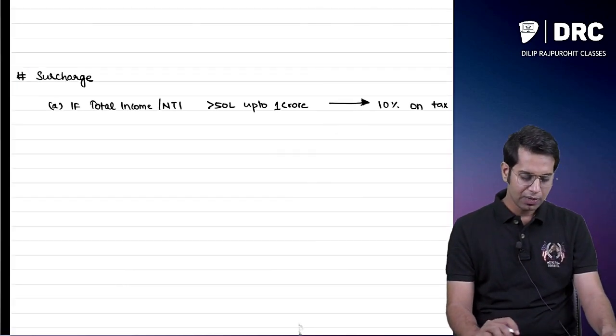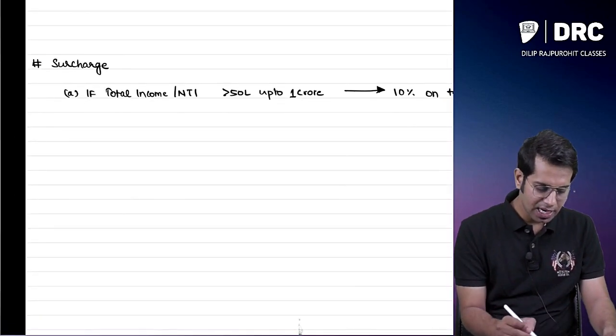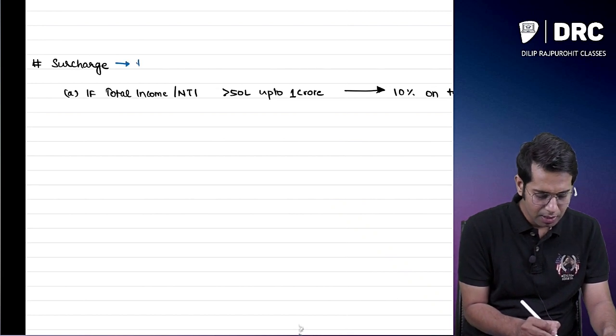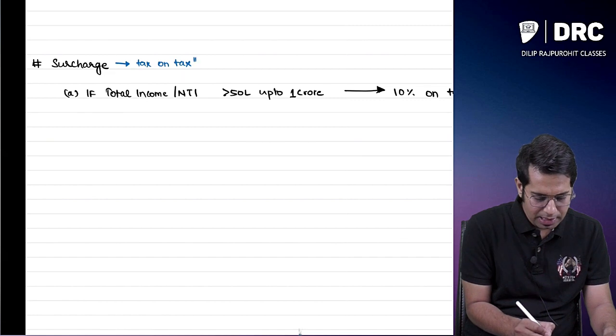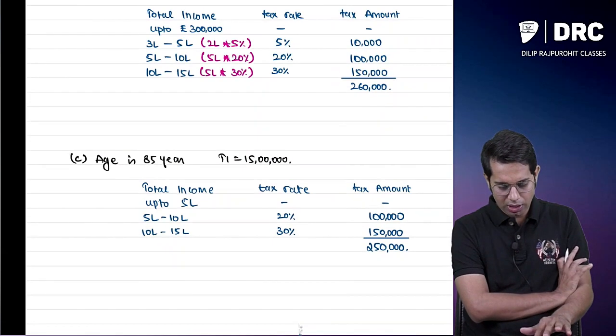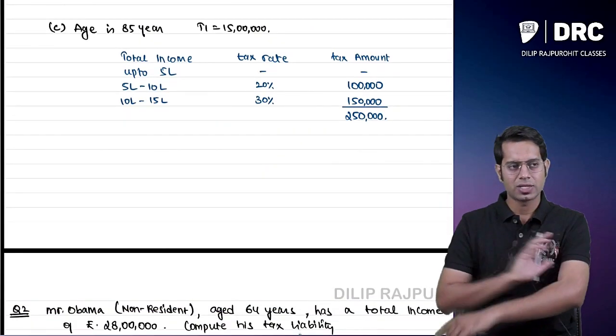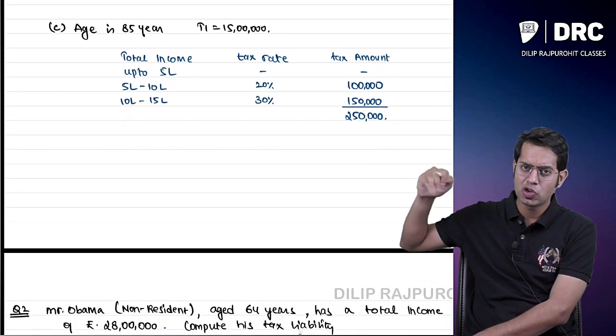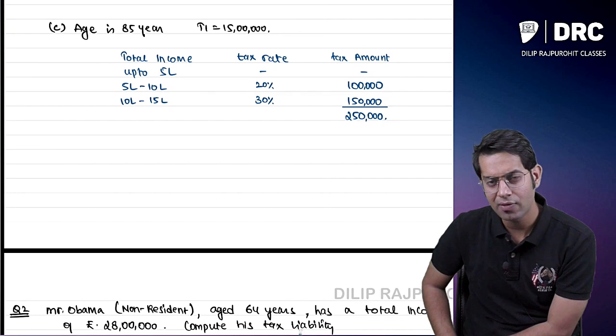Meaning what, sir? Can I say in short, surcharge is a tax on tax? Meaning whatever tax is coming on this tax, you will have to pay surcharge. When will I have to pay surcharge?